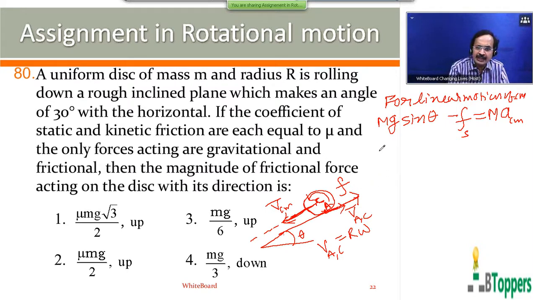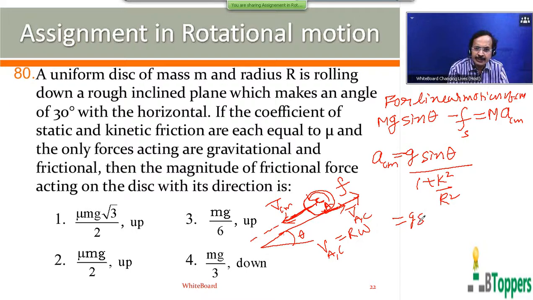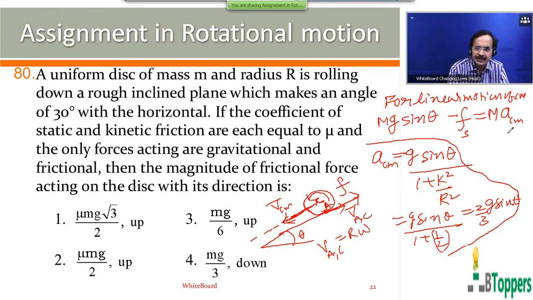Now, I have already derived this in the class. I don't want to repeat the derivation. The magnitude of the linear acceleration of center of mass of the rolling body when it rolls down the fixed inclined plane without slipping is given by g sin theta by 1 plus k square by r square. Take k square by r square equal to 1 by 2 for a uniform circular disk. To simplify this, you get the magnitude of linear acceleration of center of mass equal to 2 by 3 g sin theta.